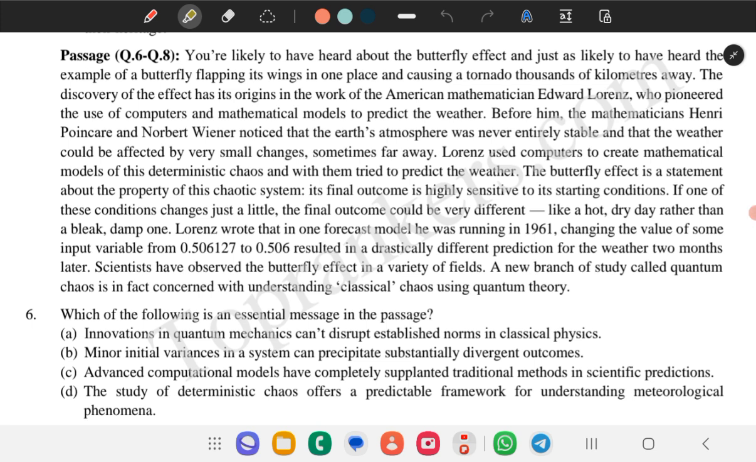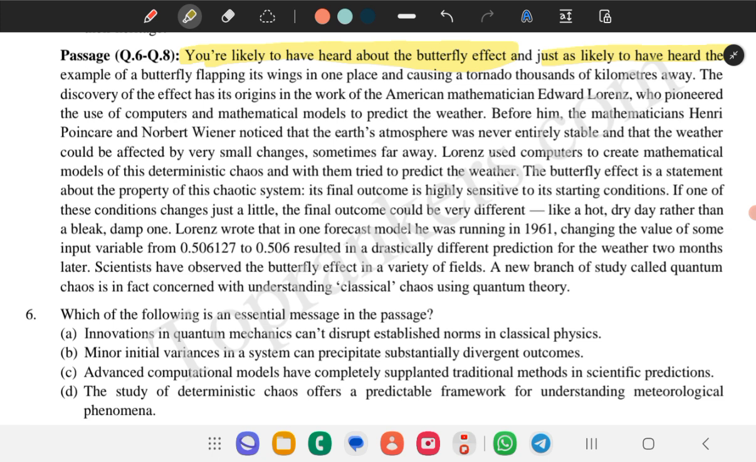The passage here says you are likely to have heard about the butterfly effect. For those who don't know the butterfly effect, it is like small things can leave a huge effect. Let us get to the passage.